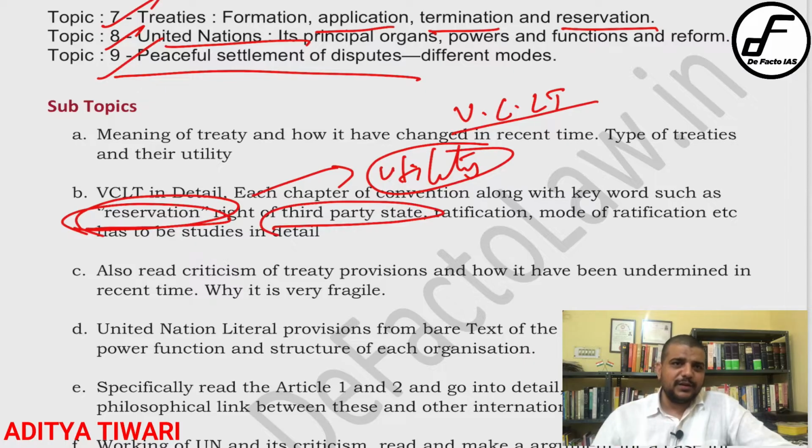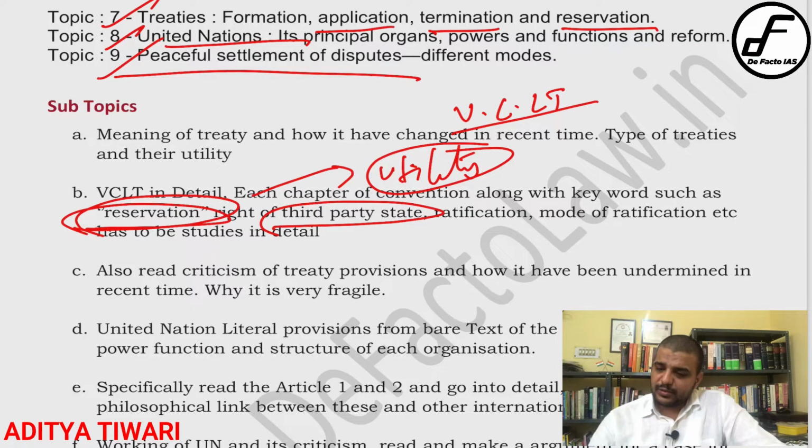So reservation is a tool, basically an exception or modification introduced in a treaty. You have to understand the utility and purpose of reservation, in the sense that it introduces flexibility in international law.